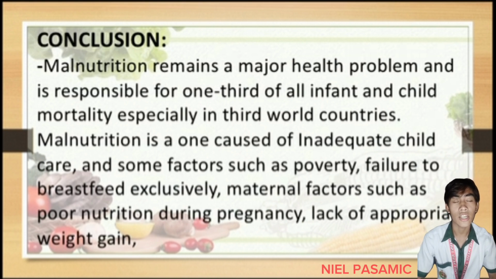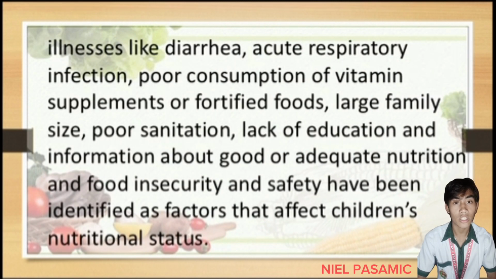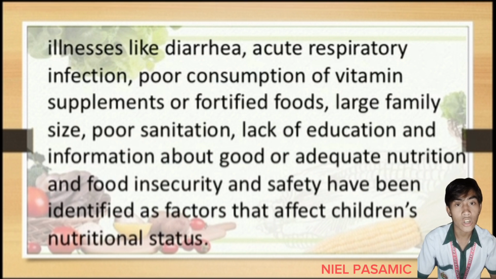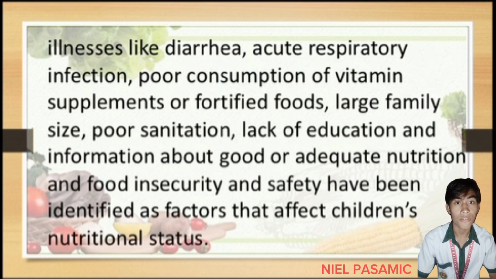Malnutrition is one cause of inadequate childcare, and some factors such as poverty, failure to breastfeed exclusively, maternal factors such as poor nutrition during pregnancy, lack of appropriate weight gain, illnesses like diarrhea, acute respiratory infection, poor consumption of vitamin supplements or fortified foods, large family size, poor sanitation, lack of education and information about good or adequate nutrition, and food insecurity and safety have been identified as factors that affect children's nutritional status.